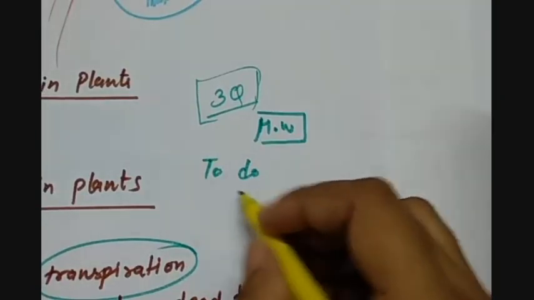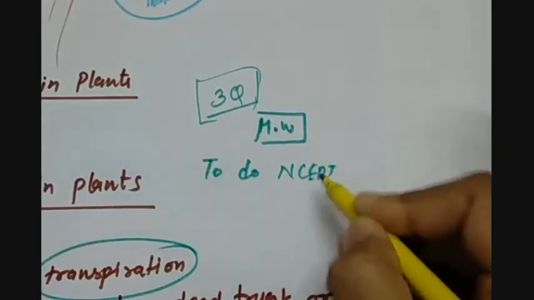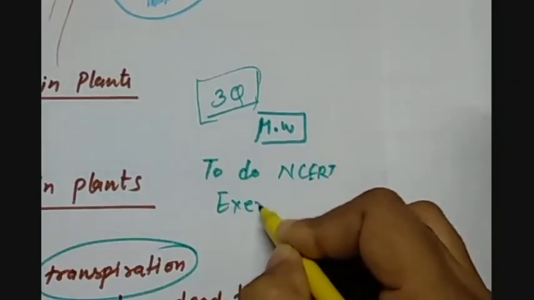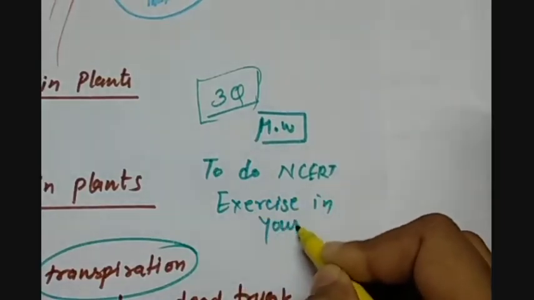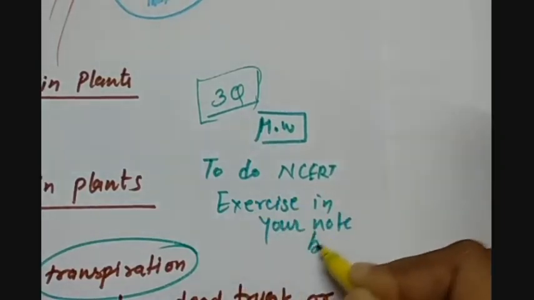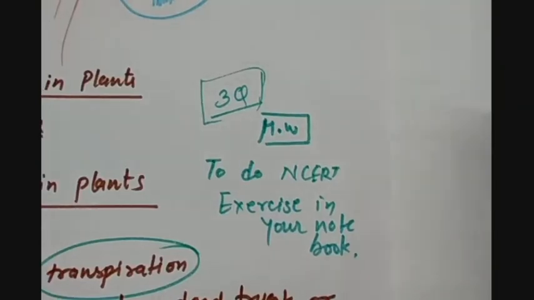So you have to do the NCERT exercise in your notebook. This is your today's homework. I hope you will do it yourself and do it very neatly. Try to do it by yourself.